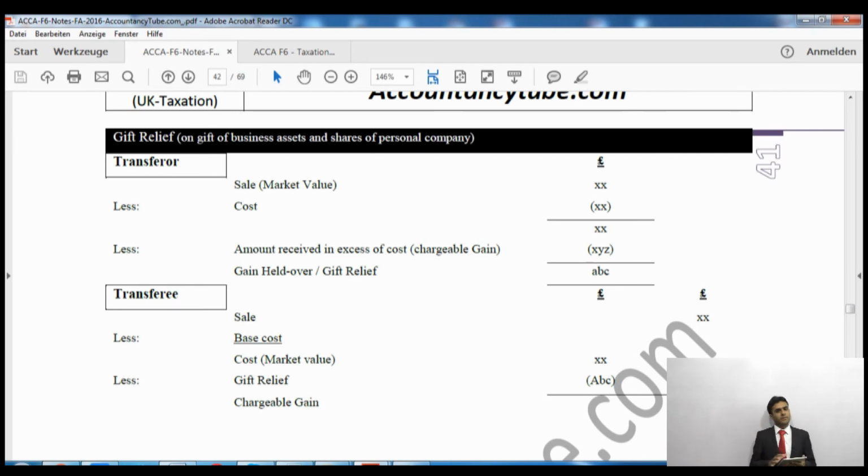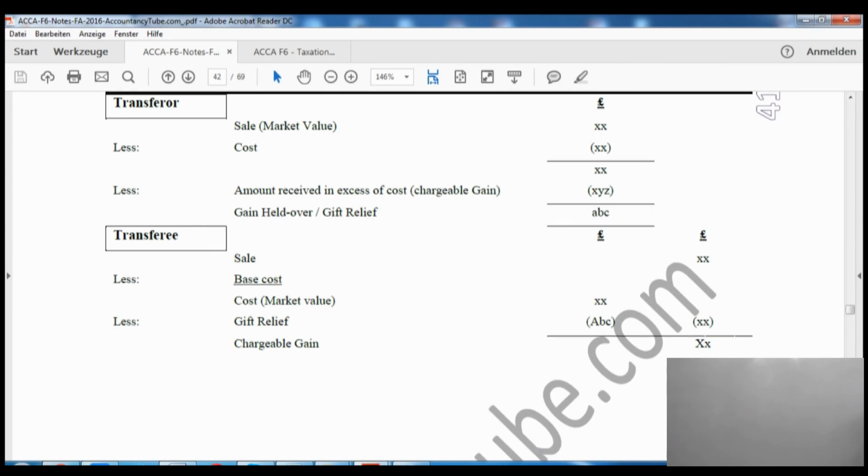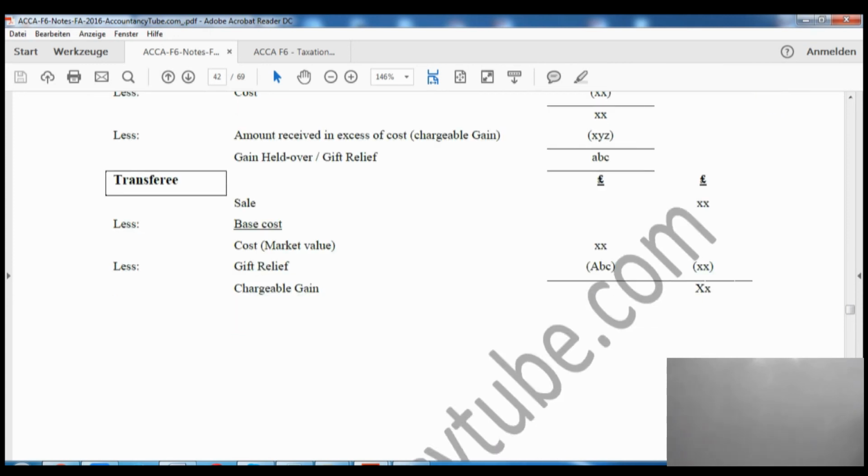Now for gift purposes, we will take the market value as the sales. So sales will be market value for capital gains tax purposes. We won't take the actual sales price because it is a gift. Right? Now as you can see on your screen, for the transferor, we'll take the sales, which will be the market value, and then we'll deduct the cost out of it.